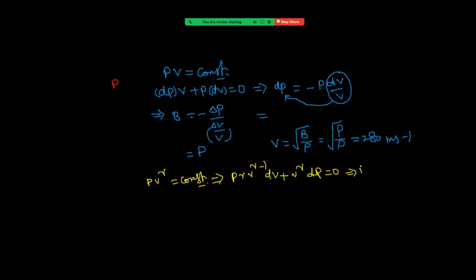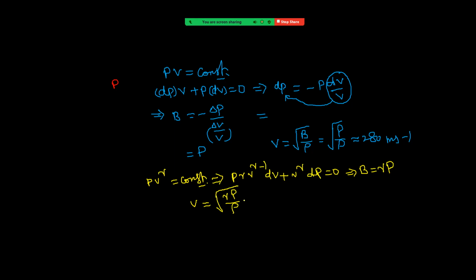From this, bulk modulus is equal to gamma times pressure of the gas. You can just make the calculation, okay? Finding delta P by (delta V by V) from this one, the bulk modulus comes out to be gamma times pressure of the gas. And if we take this value, V equal to root of gamma P by rho in place of bulk modulus.